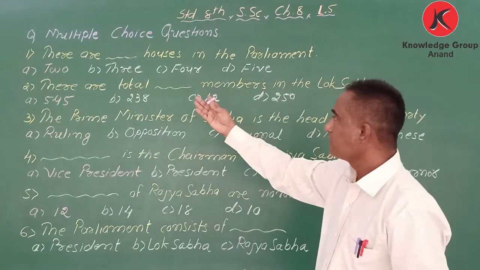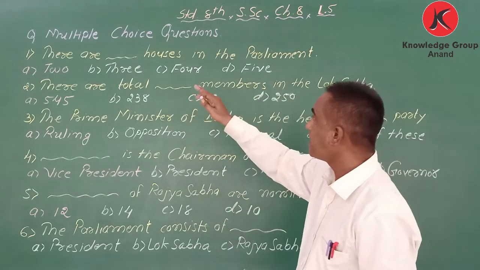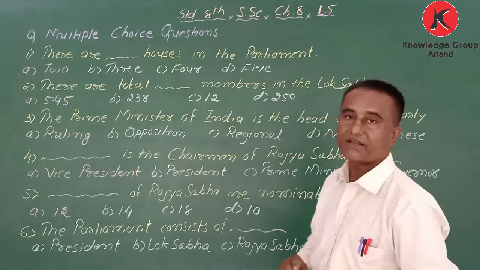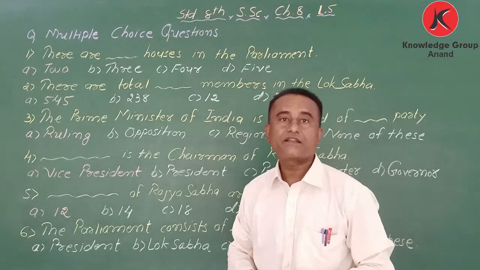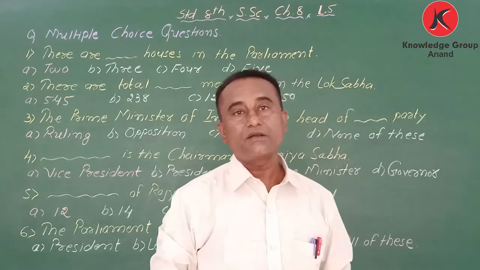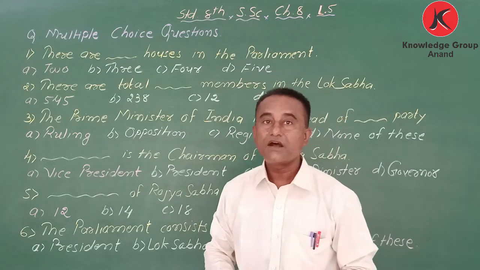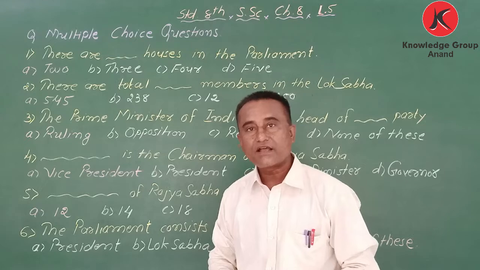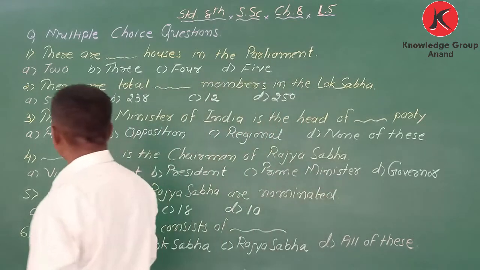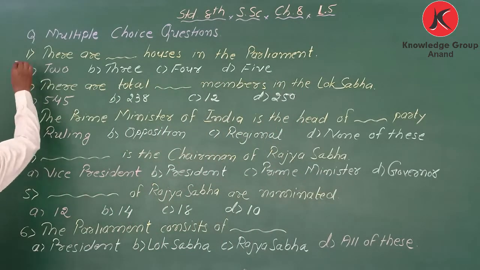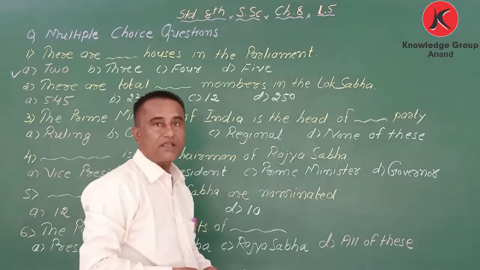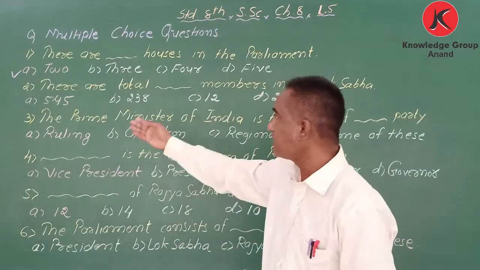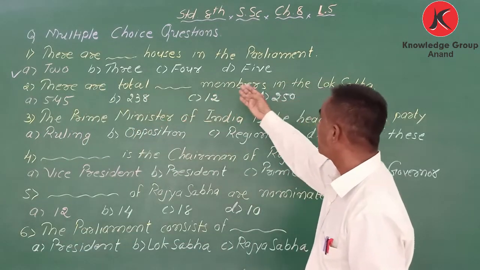Number one: there are blank houses in the parliament. Do you know how many houses there are in the parliament? There are two houses. Here the options I have given are 2, 3, 4 and 5.